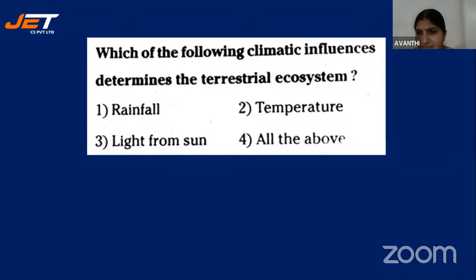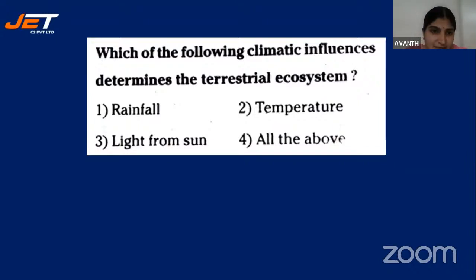So a living organism is always dependent on non-living things. Or else you can take ourselves, we are the best example. If you take air, oxygen, and water, could we survive without these non-living things? Without air, can we survive? No, not even a few minutes. And we cannot survive without water for more than a few hours. So water and oxygen or air are all non-living, that is abiotic. So there is always interaction between biotic and abiotic factors. That kind of interaction or interrelationship existing in the environment is nothing but the ecosystem.